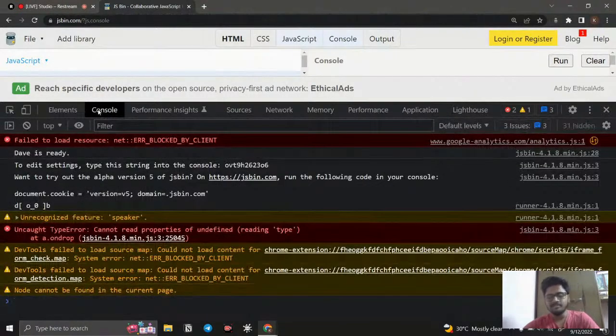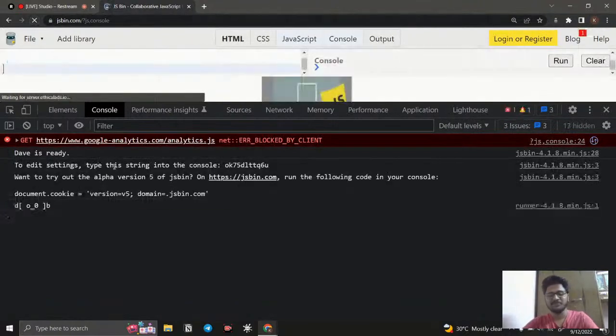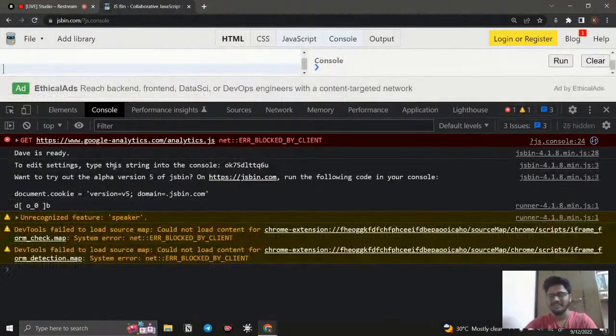So next to that element section you can see a console is written. So what is meant by console? A console is a place where we can debug our code. If I have any errors and those errors have been thrown, like you can see some of the errors have been thrown, not by our code, it is because of JSBin and some Google code. So don't worry about these errors, and we can just use this console to debug, like we are able to display the answer before it gets into some of the logic. Okay, so I will explain clearly what that is.